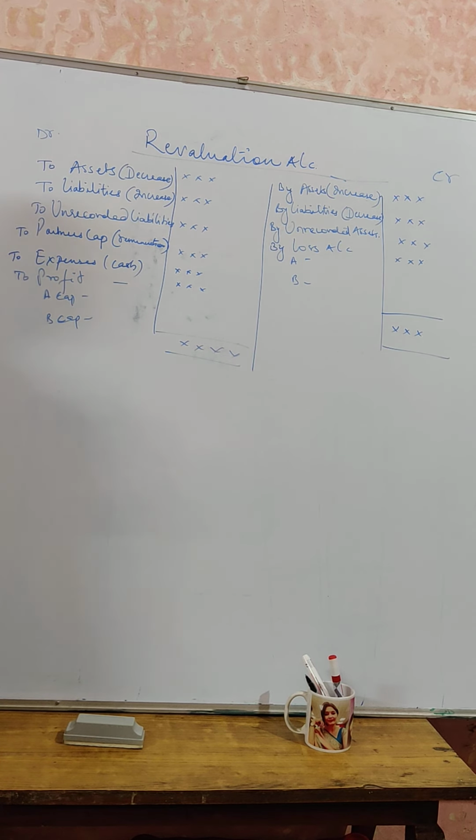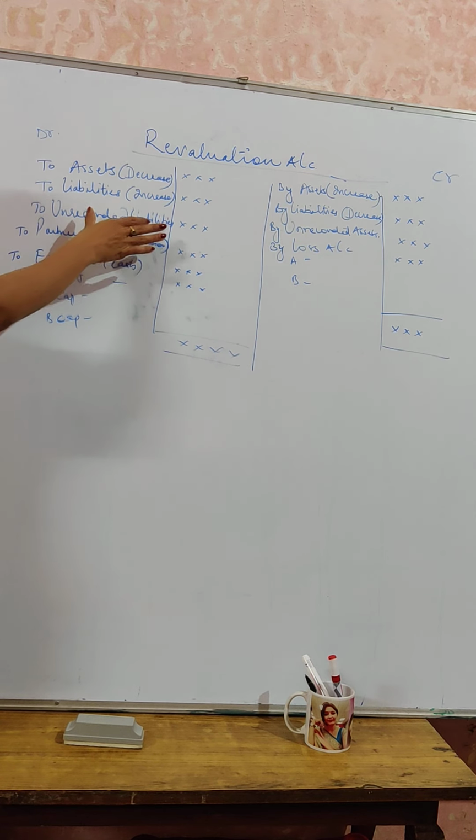Okay. So to prepare a revaluation account, we are going to debit all losses and credit all the profits. So what are the different things that result in losses? First, any decrease in asset will be debited. Individually we are going to record. Any increase in liability results in losses, that again we are going to record individually. Any unrecorded liabilities that have not been recorded so far, or that were not there in the balance sheet earlier, now to be recorded, again will come to the debit side of the revaluation account.